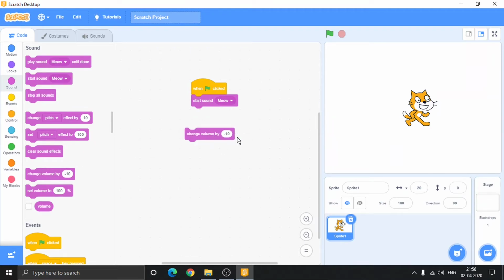Now change volume by minus 10 is basically if you want to reduce or increase the volume. Now when I remove the block, it should be in its original voice. You can again change the numbers. As you can see, I just checked mark this volume button, and here you can see how your volume changes. Initially it was 100, by minus 5 it became 95.